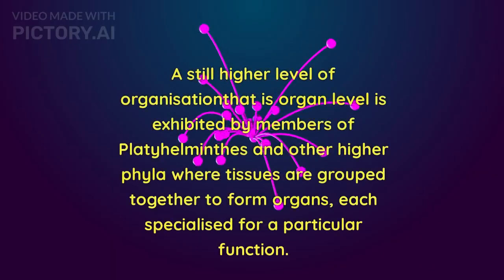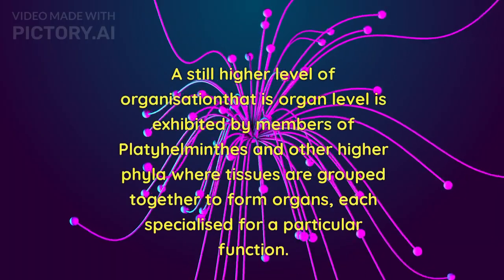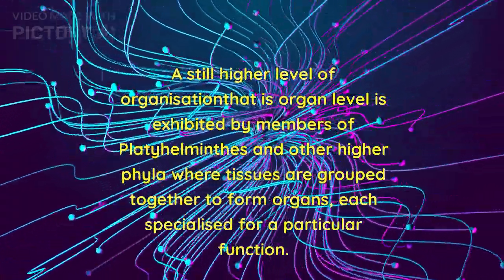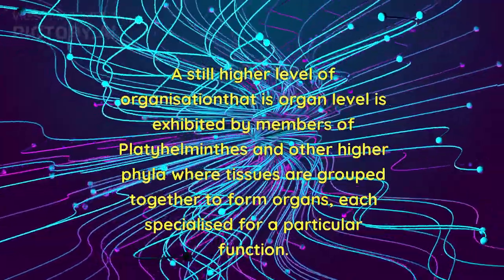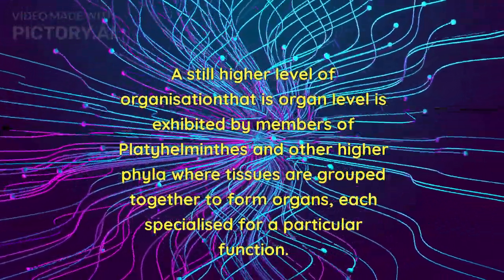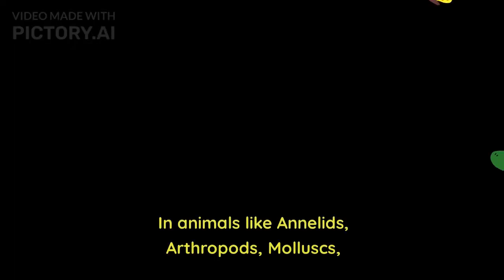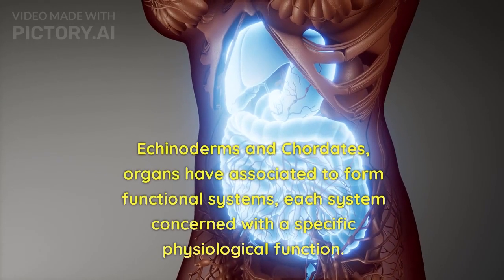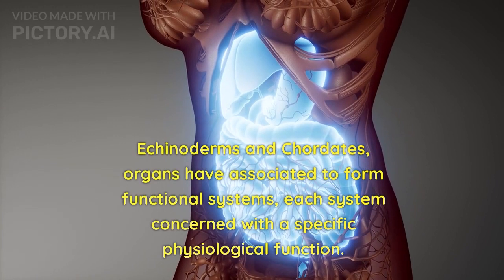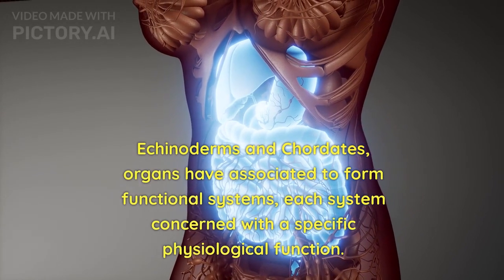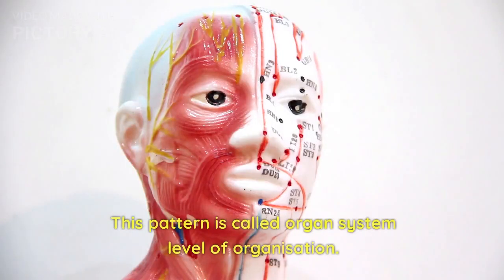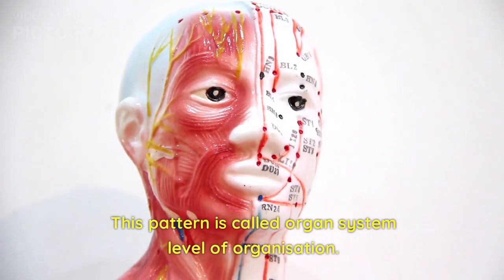A still higher level of organization, that is organ level, is exhibited by members of platyhelminths and other higher phyla, where tissues are grouped together to form organs, each specialized for a particular function. In animals like annelids, arthropods, mollusks, echinoderms and chordates, organs have associated to form functional systems, each system concerned with a specific physiological function. This pattern is called organ system level of organization.